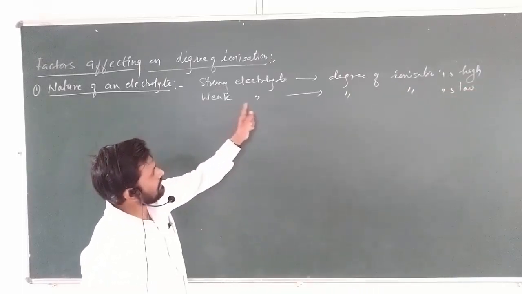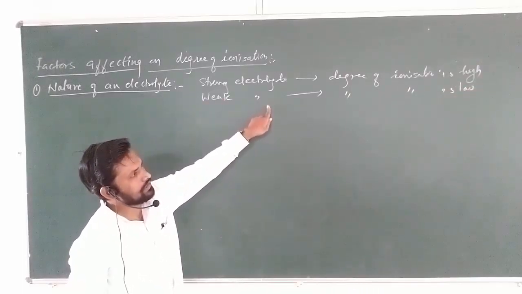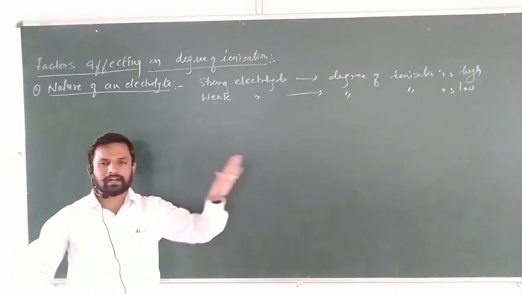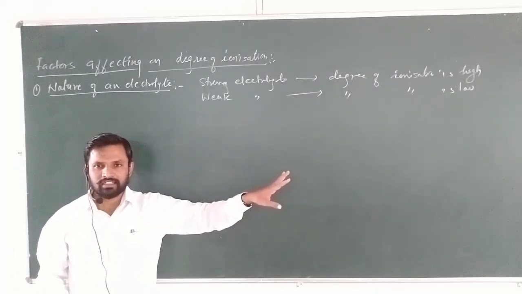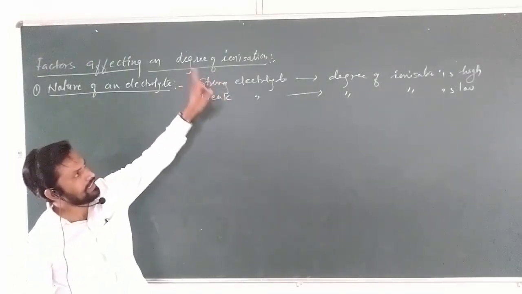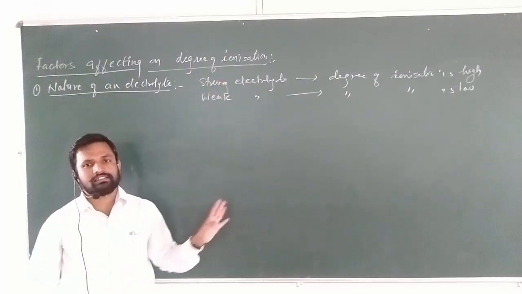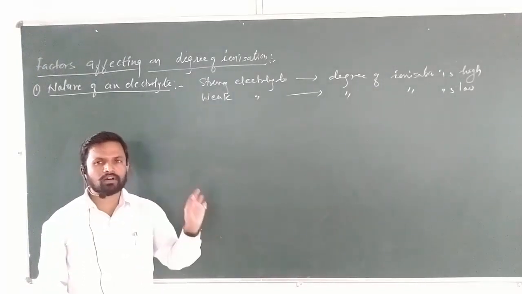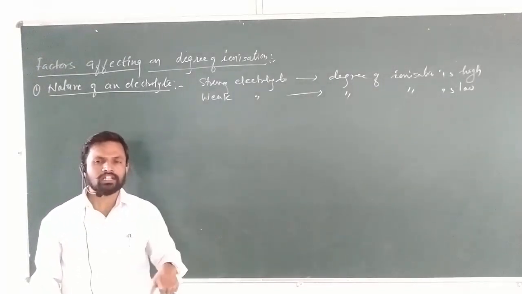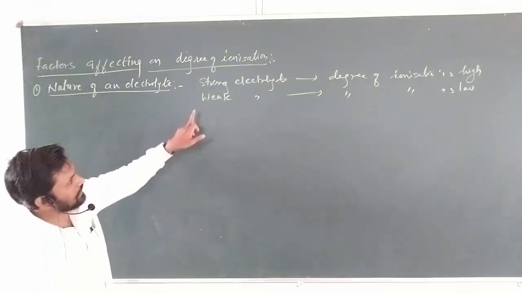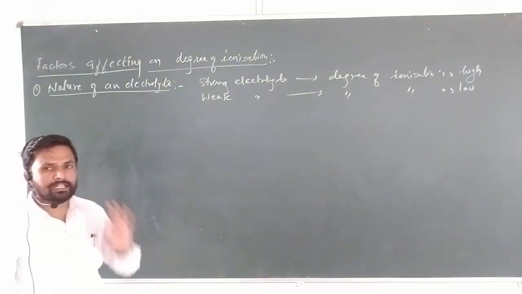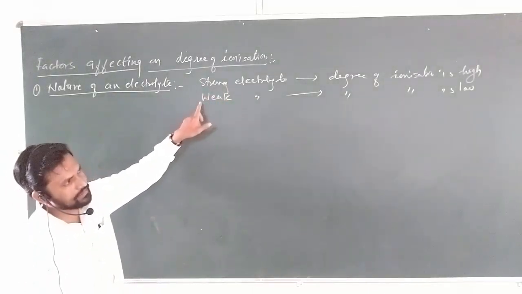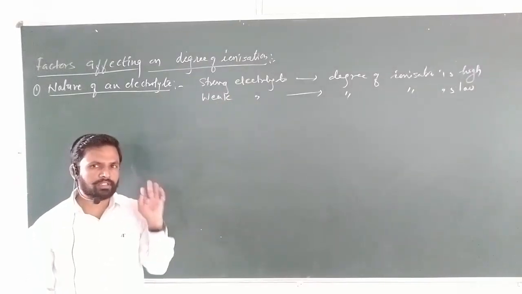Getting my point? Why, when we take a weak electrolyte, is the degree of dissociation low? Because a weak electrolyte is only partially dissociated, partially ionized. The degree of dissociation or ionization depends on the splitting into ions. We already studied the ratio: it is the fraction of the number of molecules split into ions to the total number of molecules taken. So the nature of an electrolyte is very important. If you take a strong electrolyte, the degree of dissociation will be high. If you take a weak electrolyte, the degree of dissociation will be low. This is the first point.